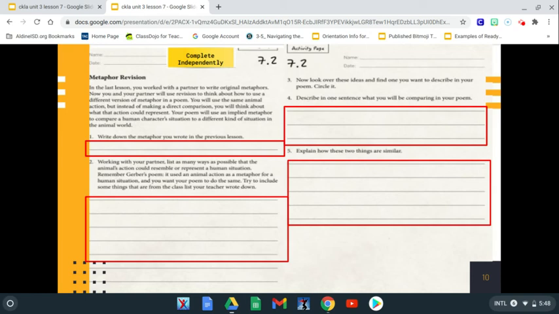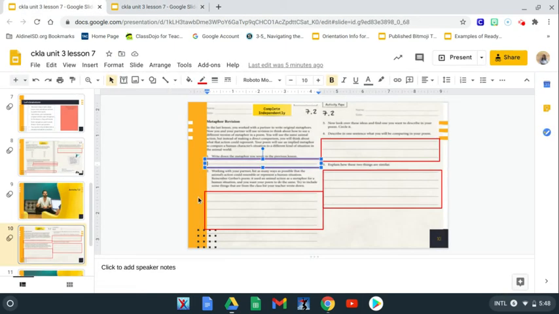Again, boys and girls, that metaphor that you created on 6.2, we're going to put right here, where it says write down that metaphor you wrote in the previous lesson. You're going to write it in our box. I'm going to do it with you. Yesterday, my simile and metaphor was regarding the singing of a bird. We know that birds sing so beautifully. You might hear them early in the morning when you wake up, while you're at school, at the grocery store, or at the park. They sing so beautifully. So that's what I wrote my metaphor and simile about.